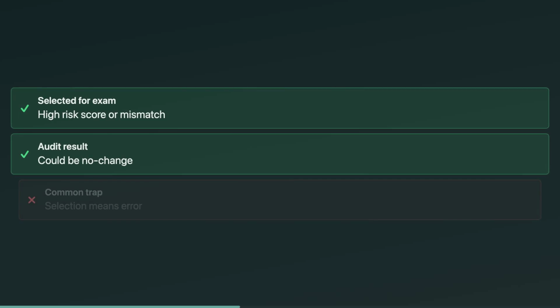Here's what that looks like in real life. A taxpayer can be selected because the return looks too good statistically. For example, a client with very low taxable income but multiple refundable credits might get examined. If the credits are legitimate, the audit can still close as no change. That's an EA exam favorite. Selection doesn't mean the IRS will win. It means the IRS wants proof.